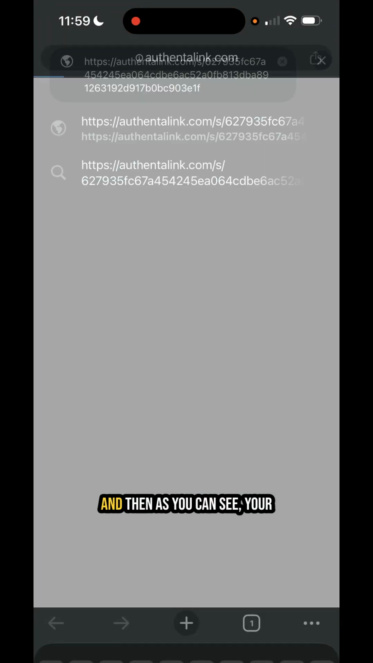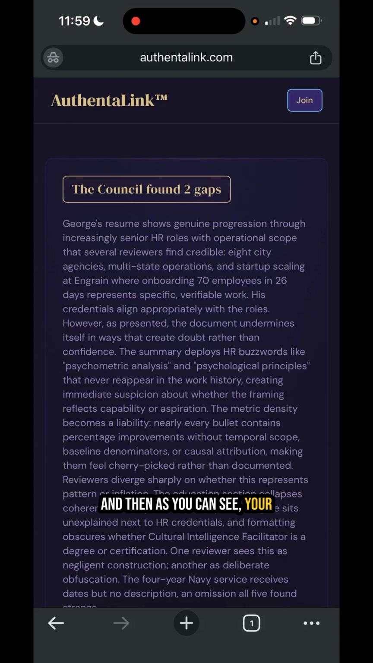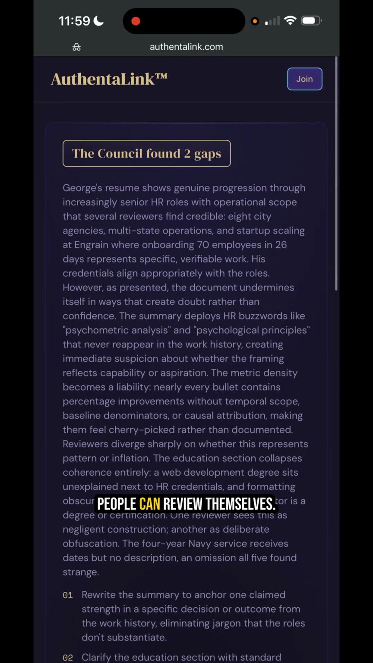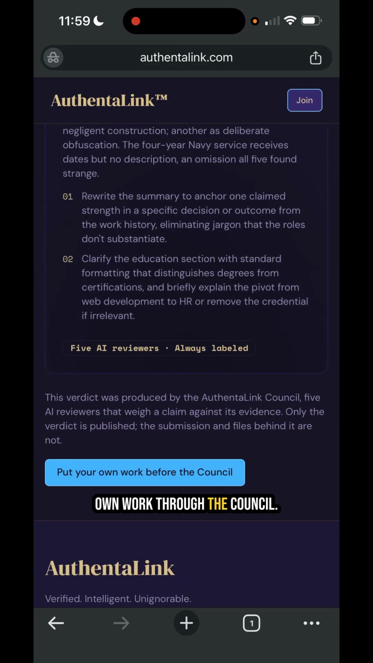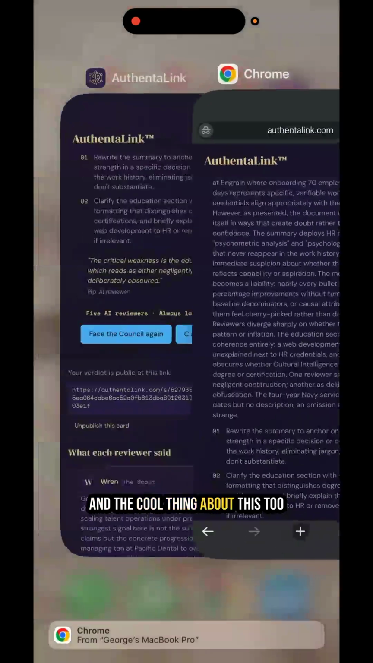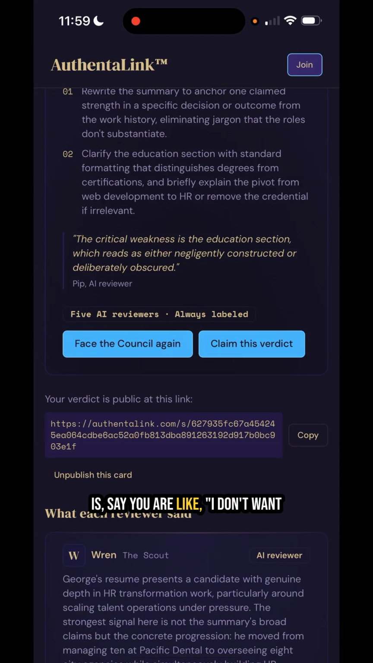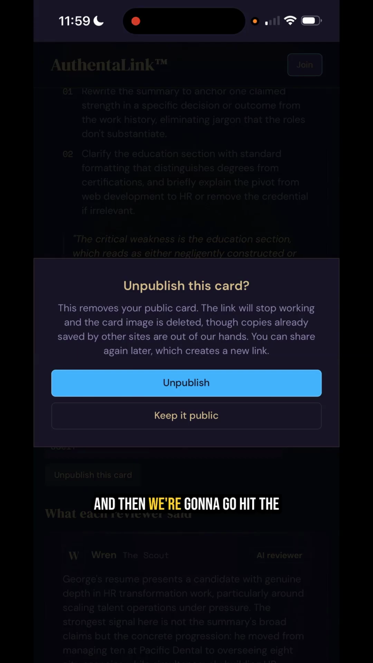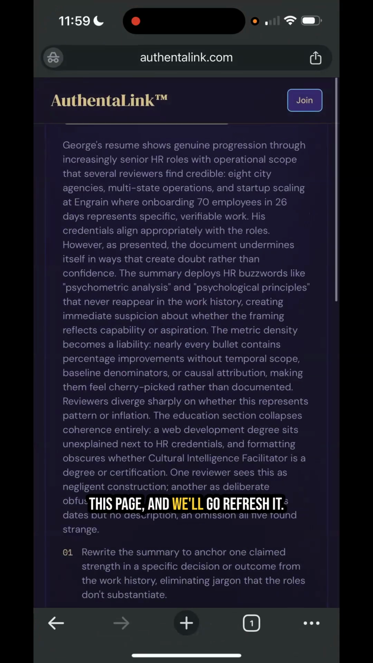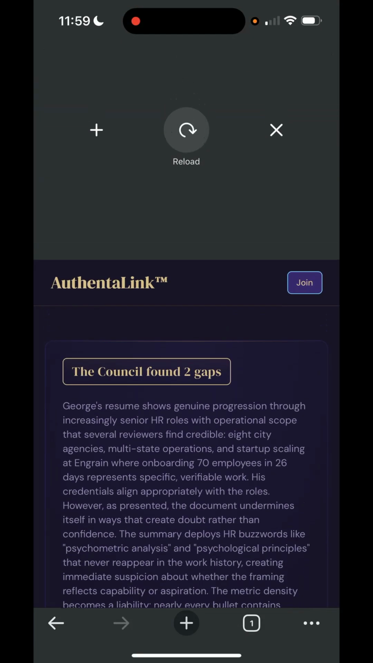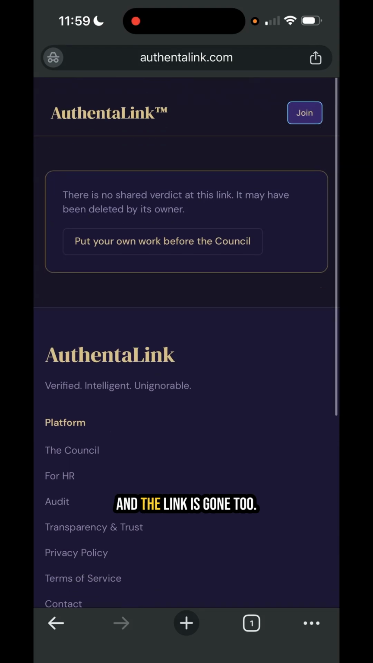We'll paste that. And then as you can see, your overall feedback is now created in a nice format that people can review themselves. And if they want, they can go a little bit deeper by putting their own work through the council. And the cool thing about this too is, say you don't want anyone to use this card anymore. You can just hit unpublish. And then we're going to hit the unpublish button again. And then that link has now been deleted or unpublished. And we'll go back to this page and we'll refresh it. And the link is gone too.